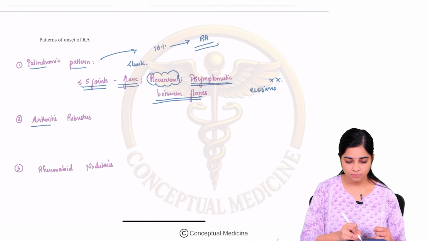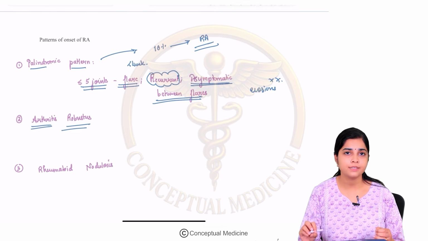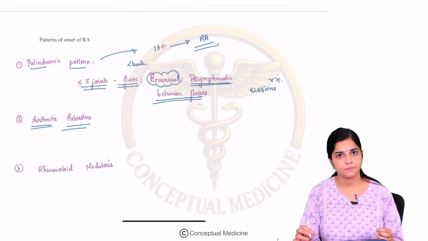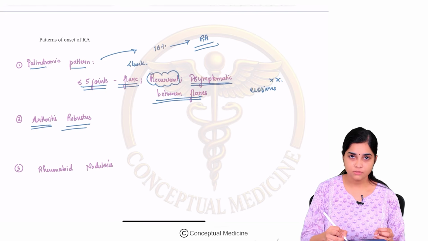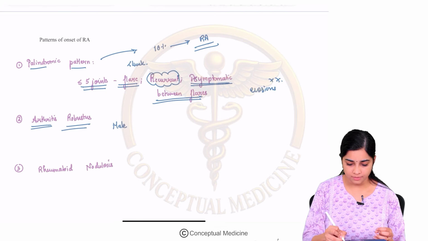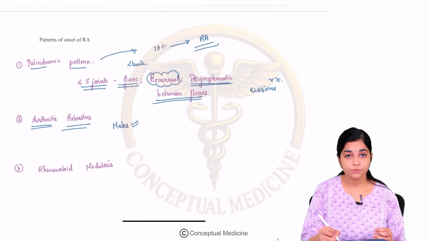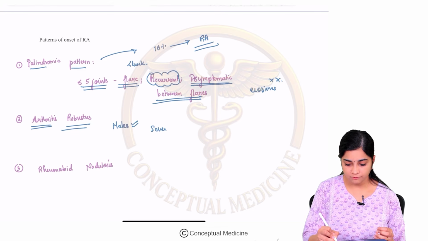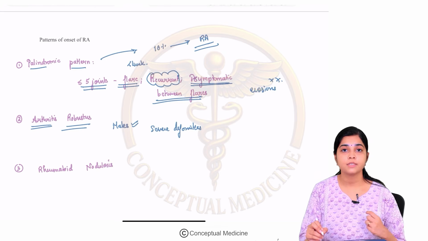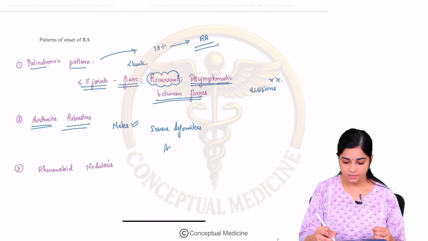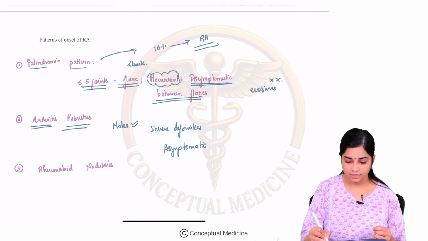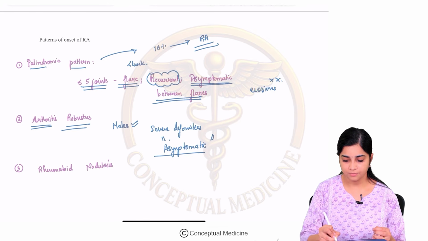The second form or pattern of onset of RA is arthritis robustus. So arthritis robustus is usually seen more commonly in males, right? And it shows the presence of severe deformities, but the absolutely surprising part is that they are asymptomatic at that particular time.